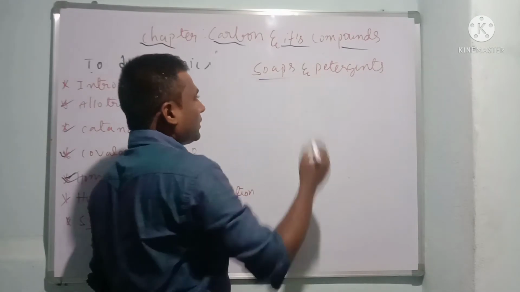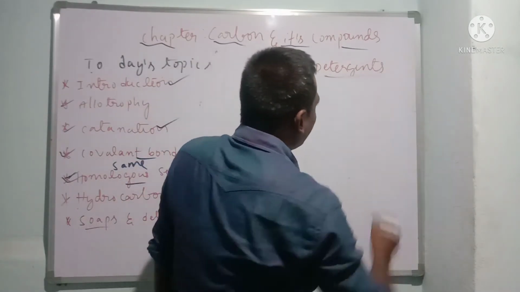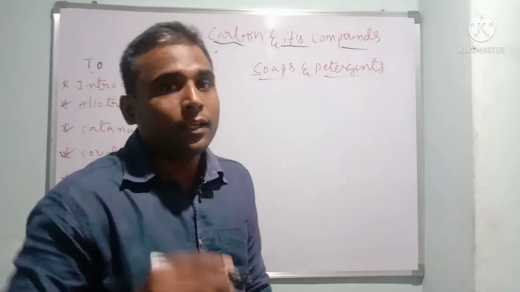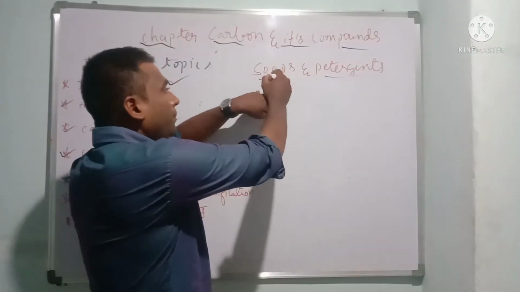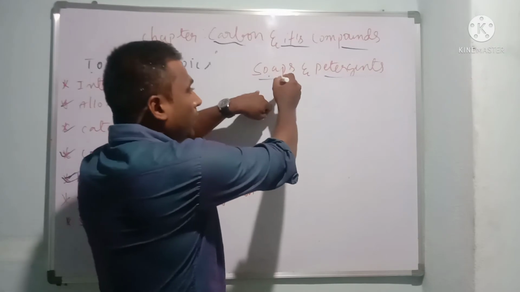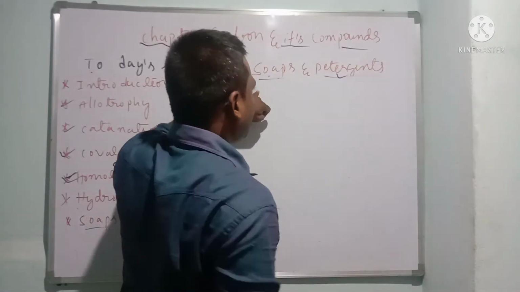So this is the one factor. Detergents, children, are generally products of petroleum. Soaps come from animal fat and oil, and detergents are petroleum products.